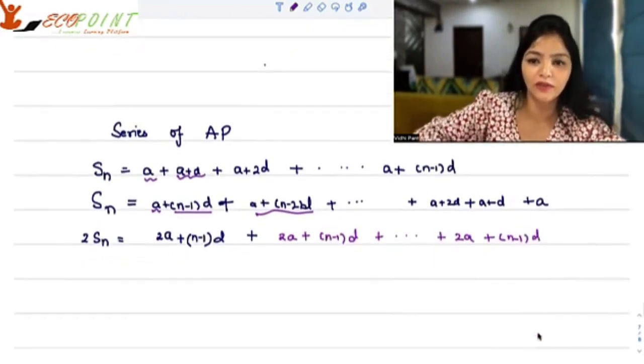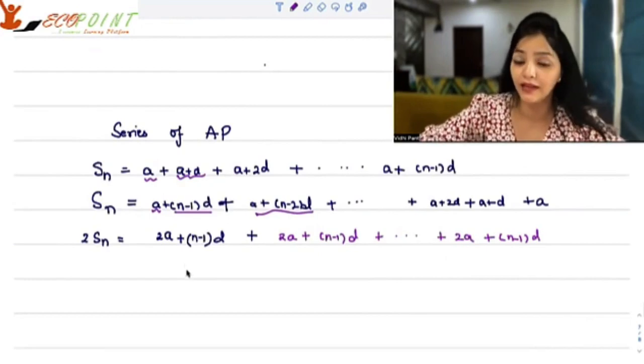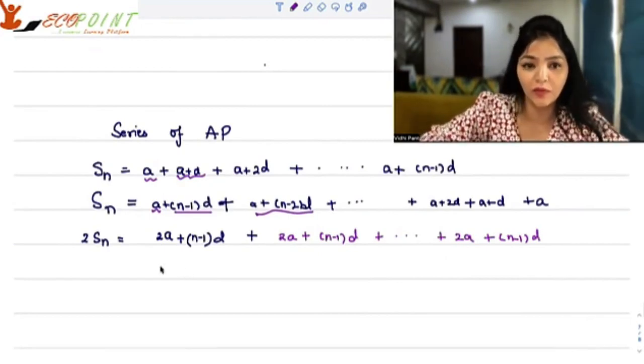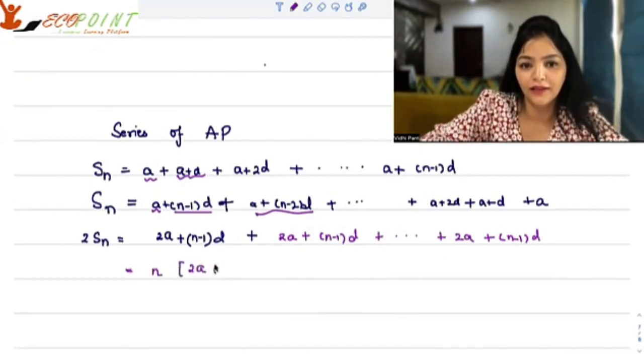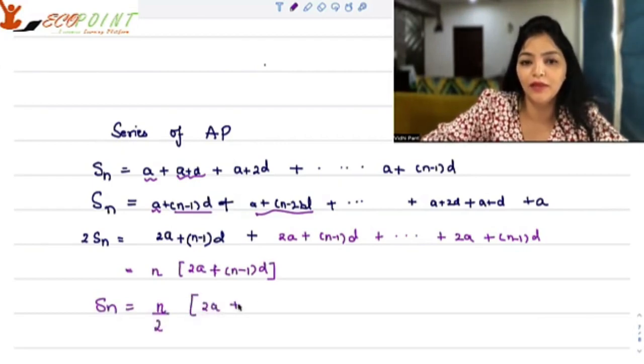So what are you actually fetching? How many times are you fetching this? There are n terms, right? So you're fetching it n number of times, each time 2a plus (n minus 1) times d. So that means Sn is actually n upon 2 into (2a plus (n minus 1) times d).